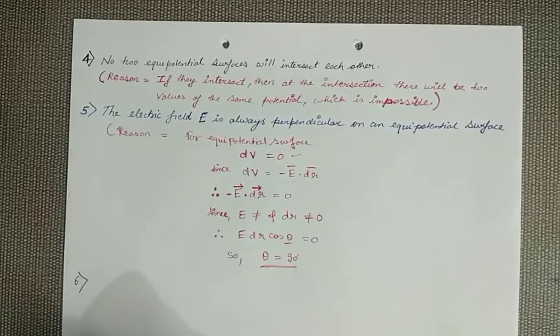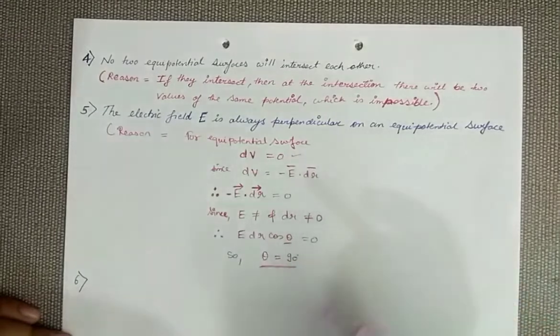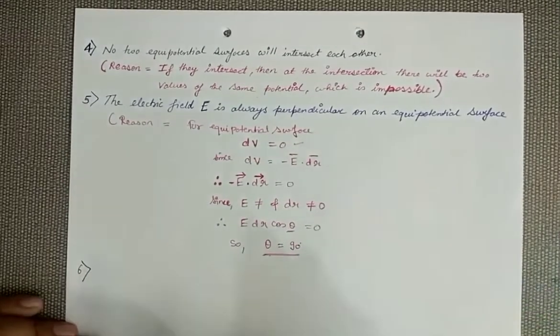What does the 6th point imply? This equipotential surface helps us to find the direction of the electric field also. Means with the help of these equipotential surfaces we can find the direction.